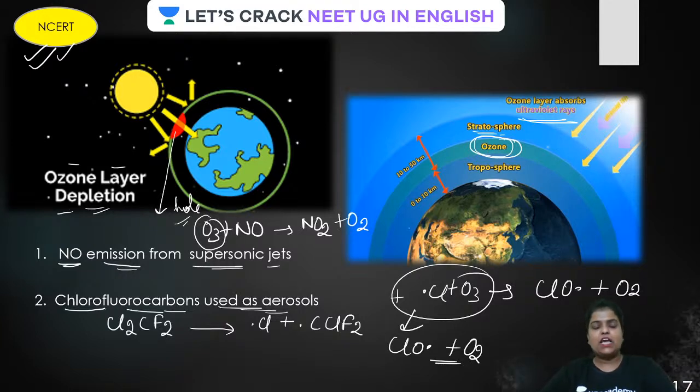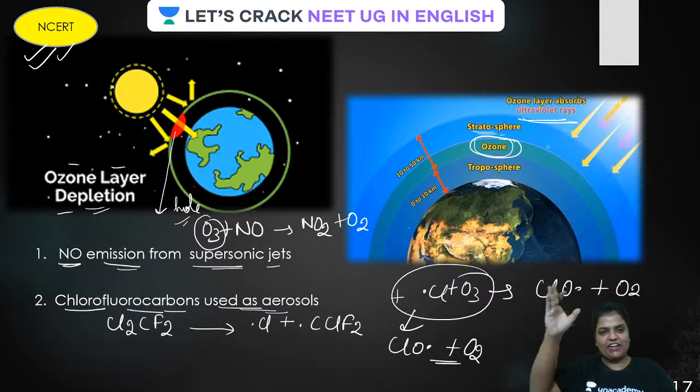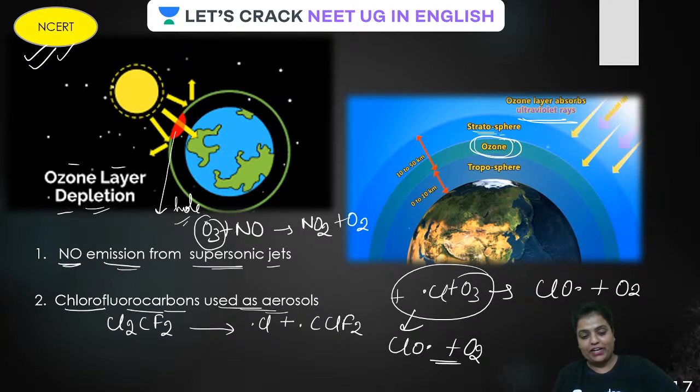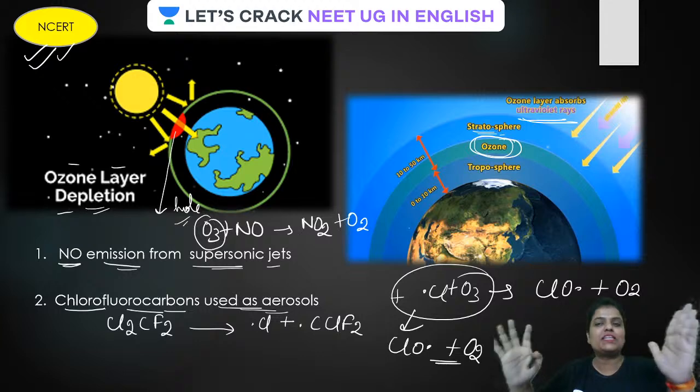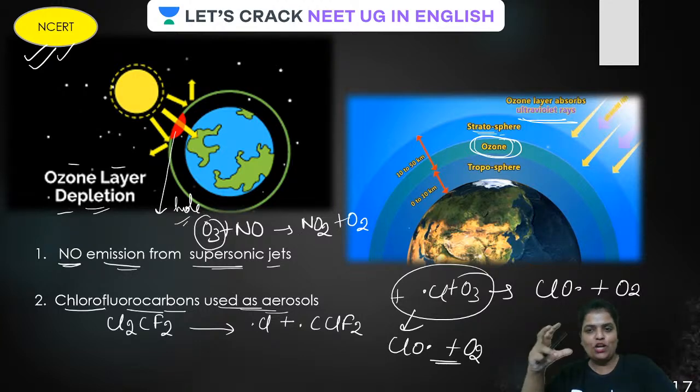Is that clear, guys? So this is how this CFC is coming from all refrigerators, all coolants in fact, isn't it? It is used as a coolant. So from there it leaks and goes up because they are lighter, and straight away creates a hole in the ozone layer. So they are also not environment friendly. We should try to minimize their use as much as possible in order to save the ozone layer. Okay, is that clear, guys?